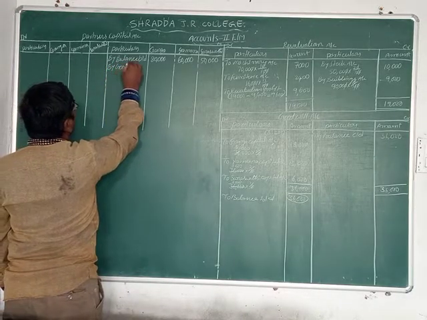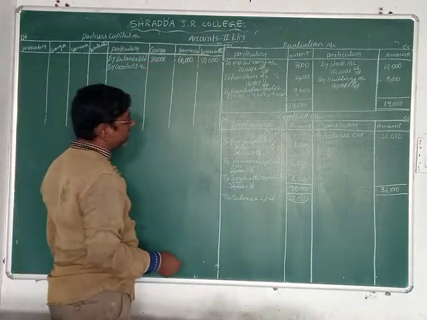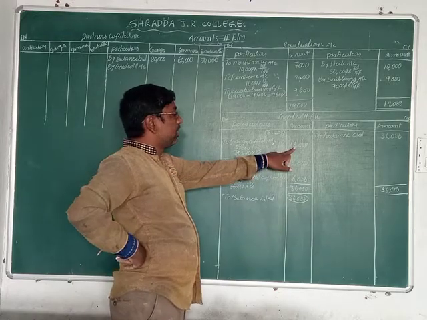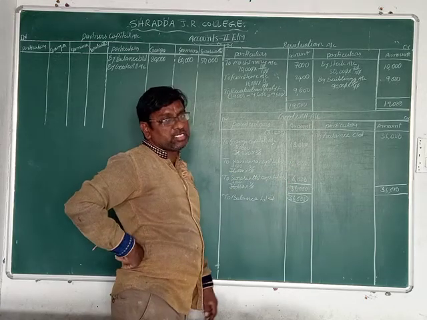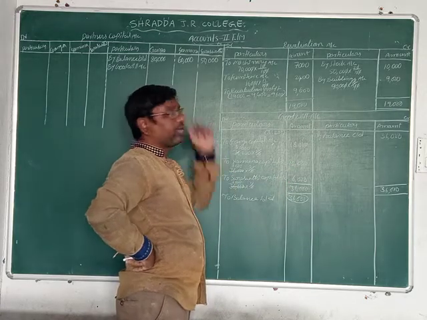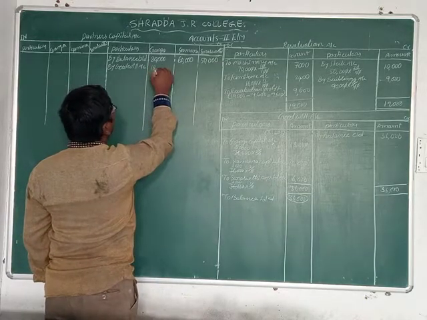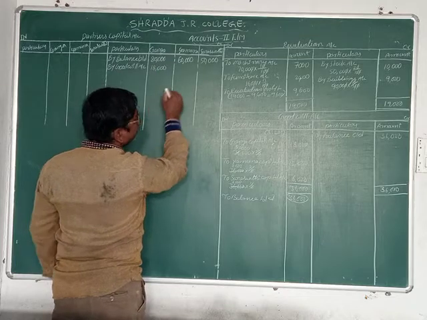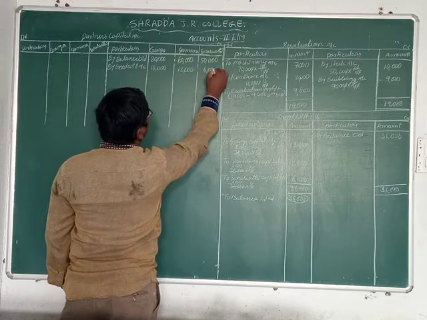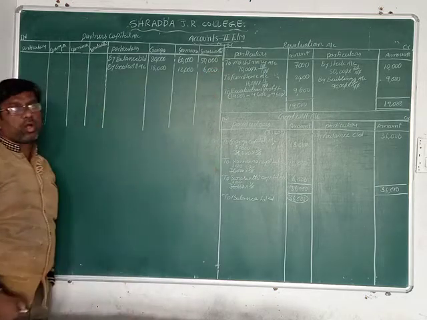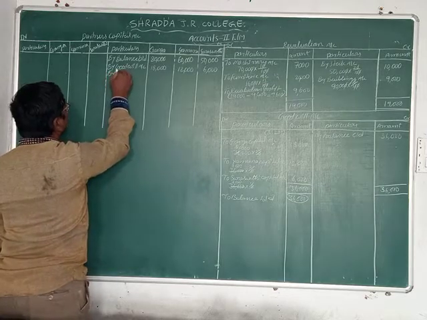Okay, now we can write next, by goodwill account. What is the value of goodwill distributed here? Ganga 18,000, Yamuna 12,000, Saraswati 6,000. We distribute the goodwill, and the amounts we record in the partners' capitals. Write down here Ganga 18,000, Yamuna 12,000, Saraswati 6,000. This is the goodwill of the partners.